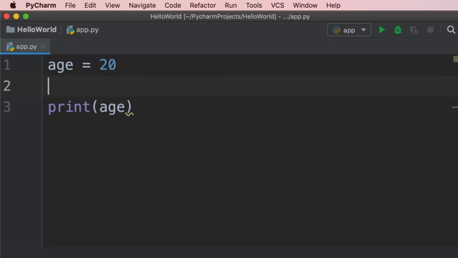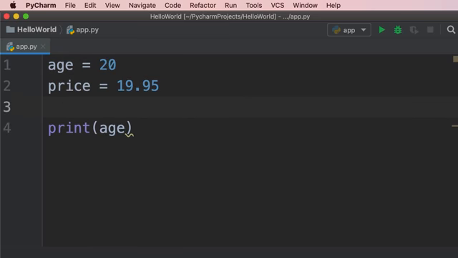So I'm going to declare another variable called price and set it to 19.95. So in Python, we can use numbers with a decimal point or whole numbers. We can also declare a variable and assign it a string value. So let's say first underline name. So if you want to use multiple words in the name of a variable, we should separate them using an underscore. This makes our code more readable. See what would happen if I didn't use this underline. This is not easily readable. So we always separate multiple words by an underscore.